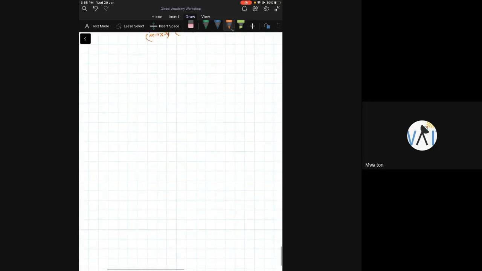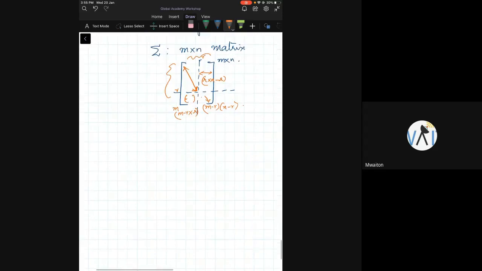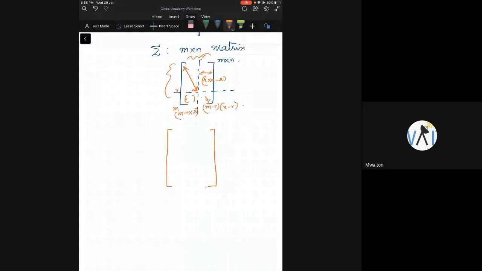So basically I'm going to have a matrix of this form. Let me rewrite it again. These are all going to have values sigma 1, sigma 2, etc., sigma R. These are all zeros.